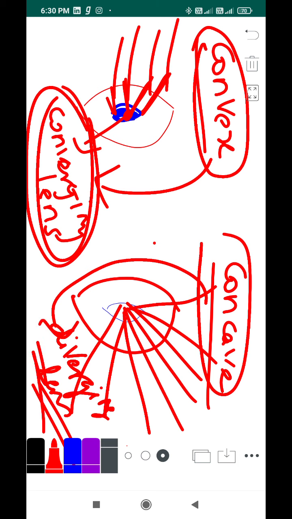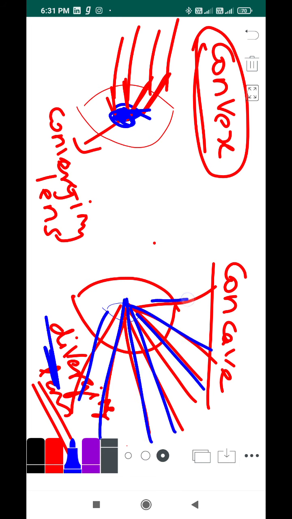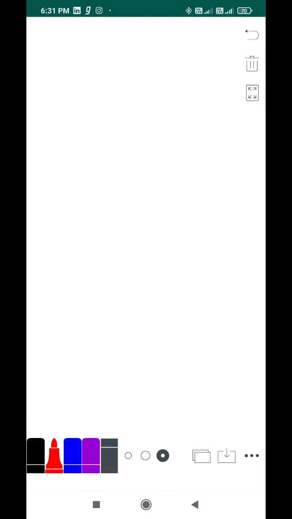Concave lens is called a diverging lens because it diverges light. What do you mean by converging and diverging? Converging means something coming into a single point, diverging means something that comes out from a single point. Then moving on, we have two more topics called the plano convex lens.